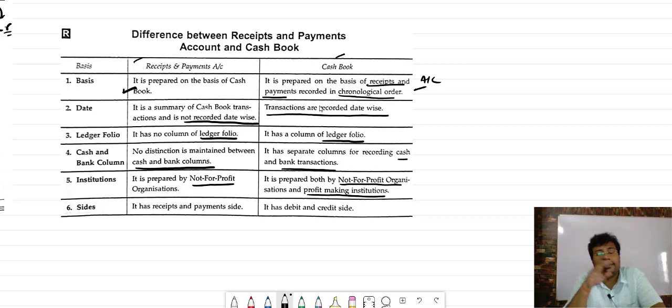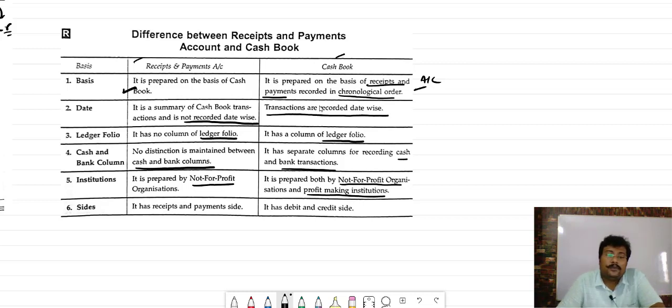But the main account of an NPO will be receipt and payment, not cash book. Once it goes to the profit organization, cash book is also prepared there, but their cash book will be the main account.